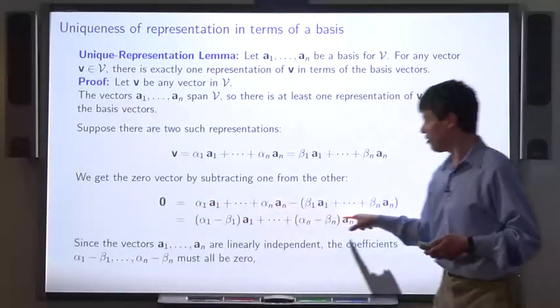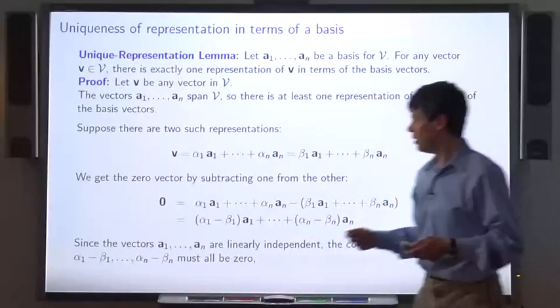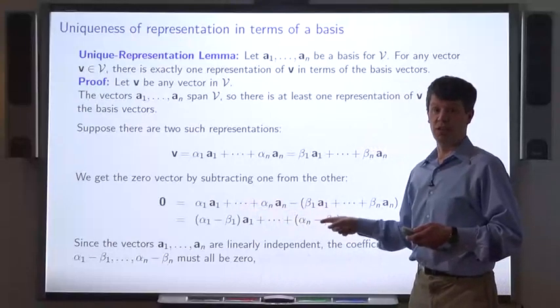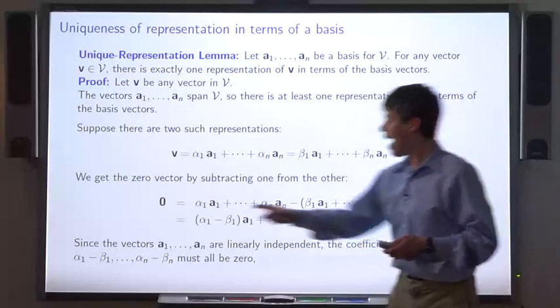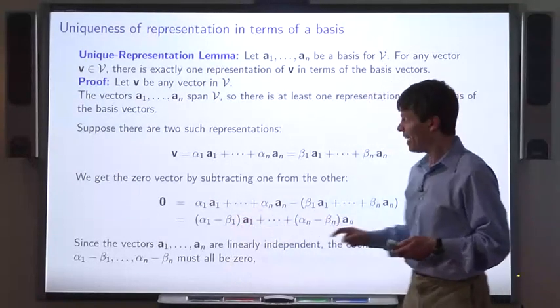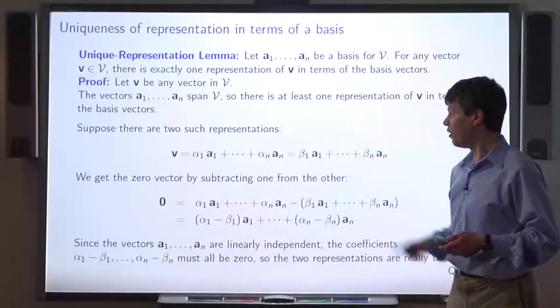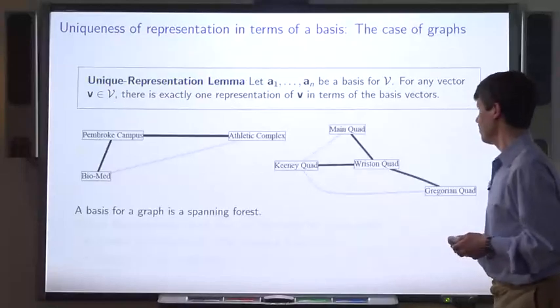Now, because those vectors are linearly independent, it follows that the coefficients must all be 0. It must be a trivial linear combination. So alpha 1 minus beta 1 equals 0, and so on. And that shows that alpha 1 equals beta 1, and so on. So the two representations are actually just one.